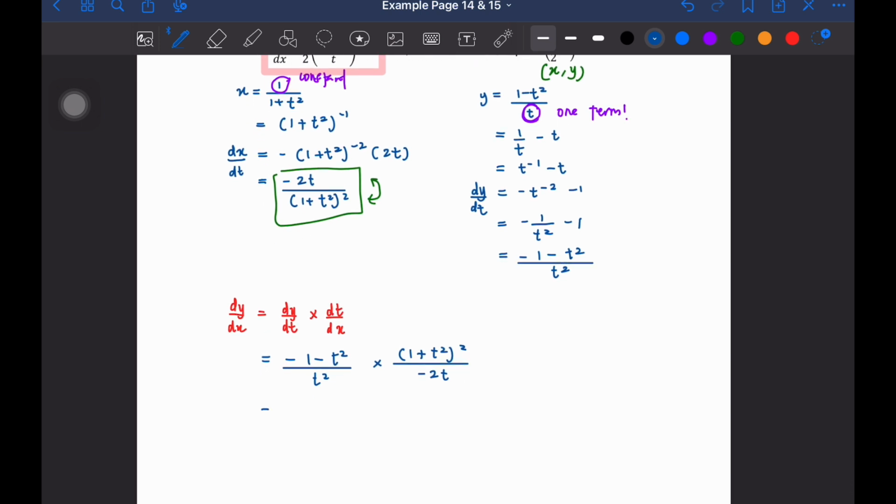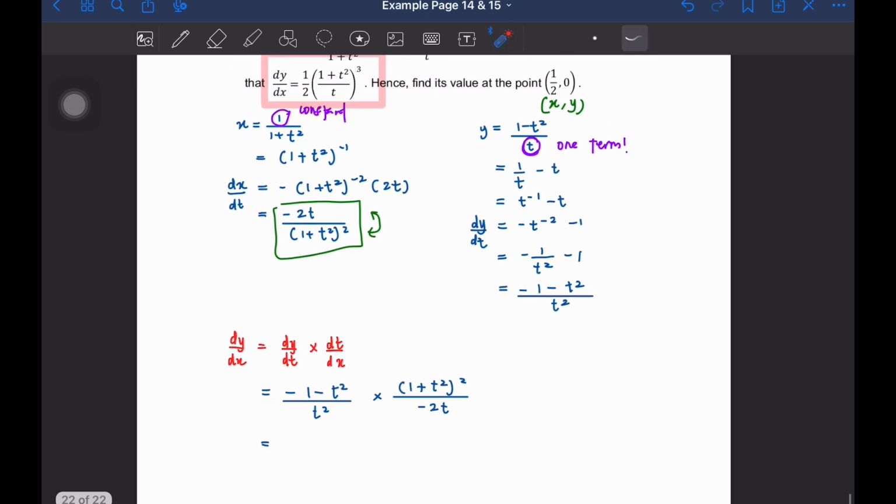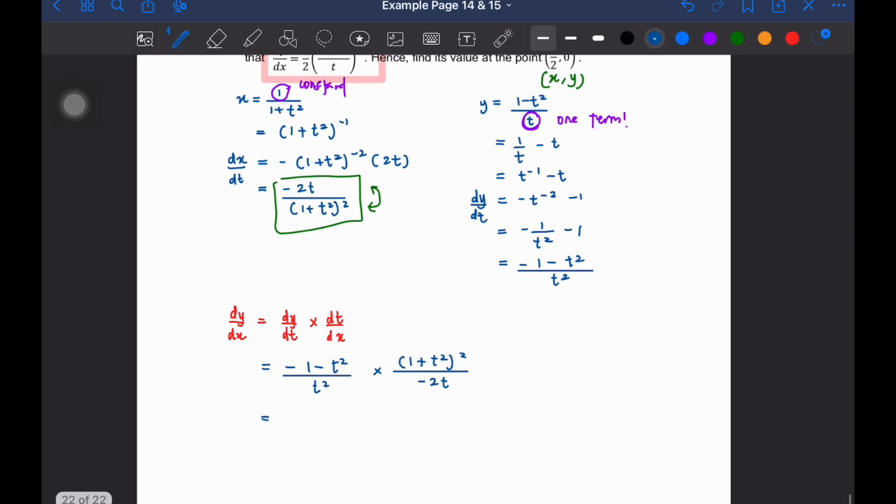Apa yang kita akan buat? Okay, so dekat sini, kalau tengok dekat situ sekarang, dia ada 1 over 2 dekat luar. Okay, and then dekat sini dia jadi kuasa 3. Right, so let's try to bring the negative outside. Okay, from here, kita factorize the negative outside. Sebab bila kita factorize, kita akan dapat 1 plus t square, which is lebih kurang bentuk macam ni. Kalau lebih kurang, memang sebiji. Okay, bentuk yang sama. Okay, so factorize negative outside. So I have 1 plus t square like that.